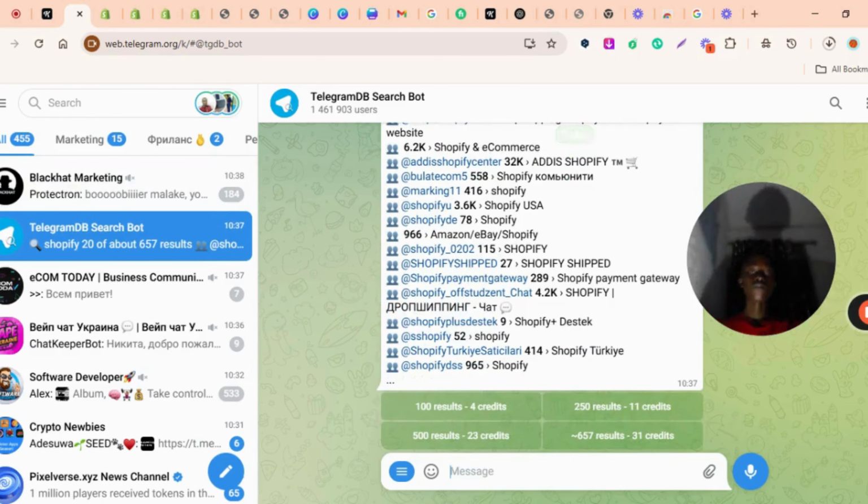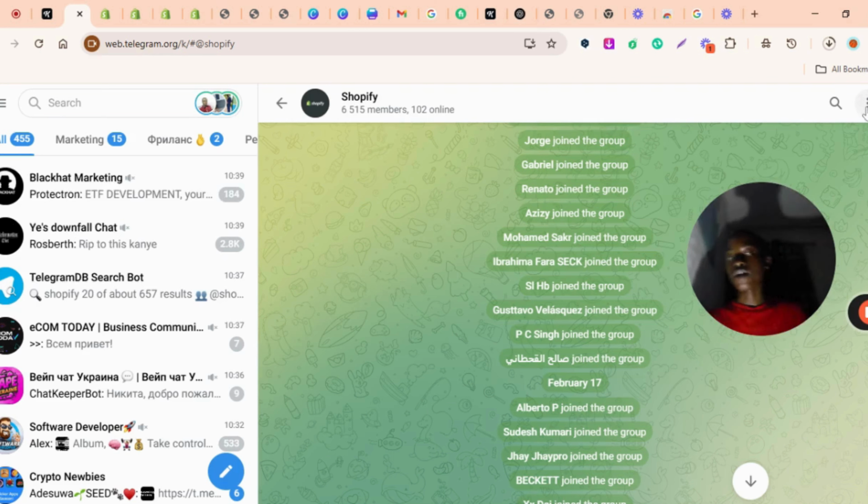Let's say this is the group I want to view. When we click on it, it takes me to this place. Before joining, because I've already joined this group with my second account, I have to first see all the messages there. Are the messages legit, fake, or spam? If it's not legit, it's fake and it's also spam. Let's say we have not joined, we're back. But if the person has already joined it before, you can leave the group.